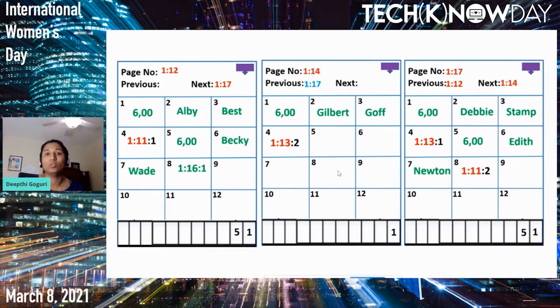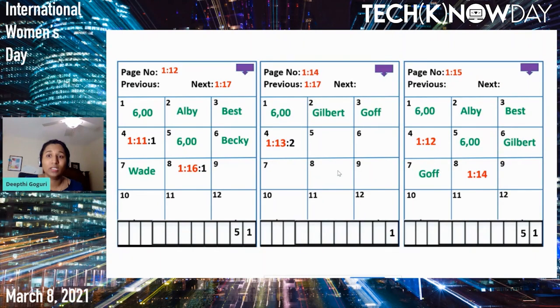So now we have to grab the root page of the index, which is page number 15 that we just discarded. Let's evict page number 17 and get page number 15 into memory. And let's add Debbie Stamp to page number 12. The page number 17 pointer we have to add into the root page as well.